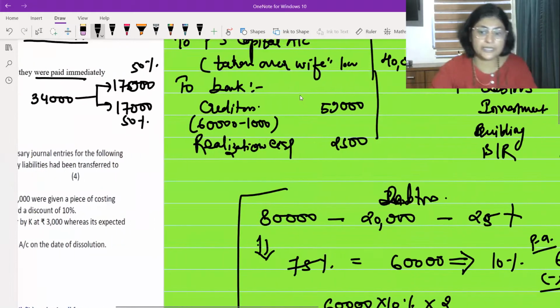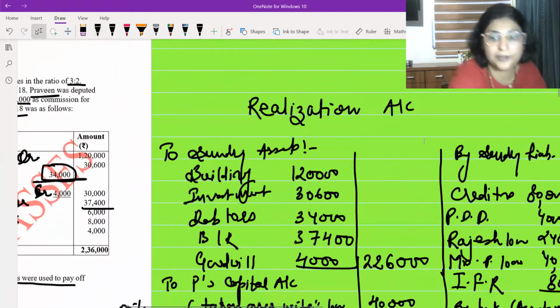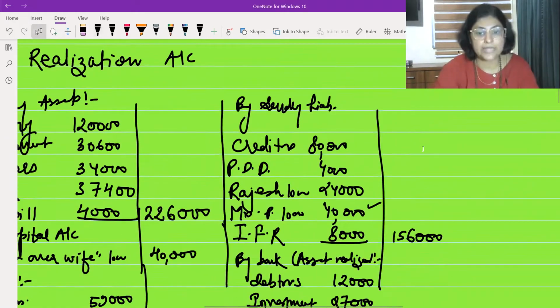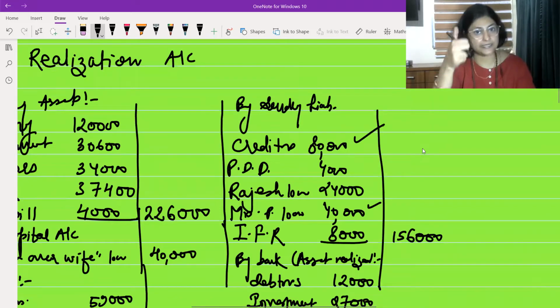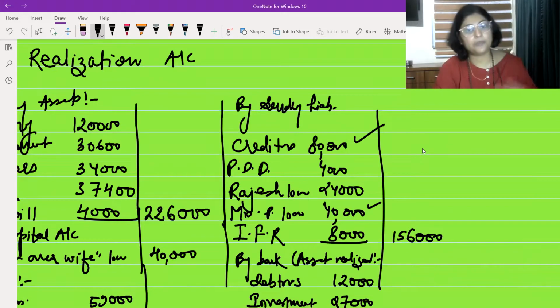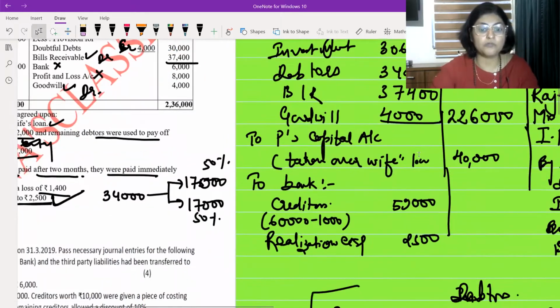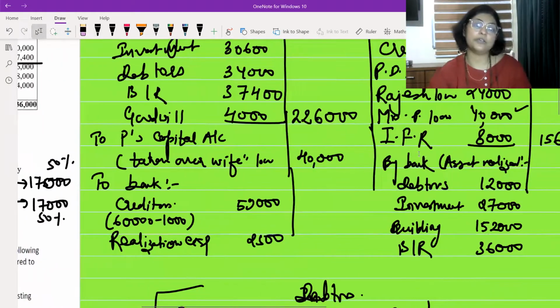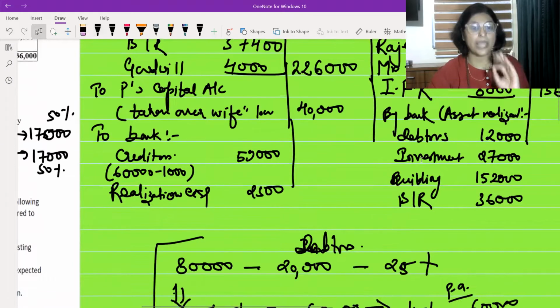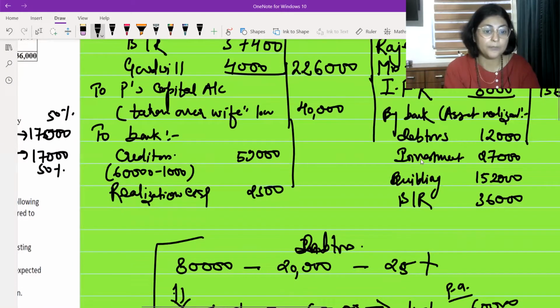Let me first of all see whether all my liabilities are being paid off or not. Is my liability for creditors settled? Yes, settled. Is my liability for PDD settled? It is not to be paid to any outsiders. Rajesh's loan. Nothing is written about this in the question. But are we going to pay Rajesh's loan? Obviously, we will have to pay Rajesh's loan. This is one rule we have studied, that even if the question is silent about a particular liability, we will have to pay the liability. So there is Rajesh's loan.